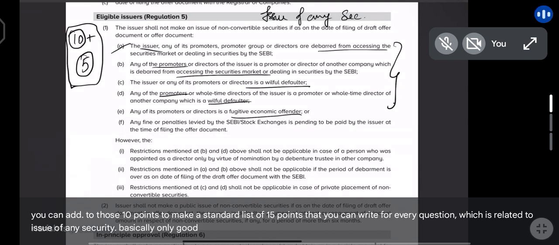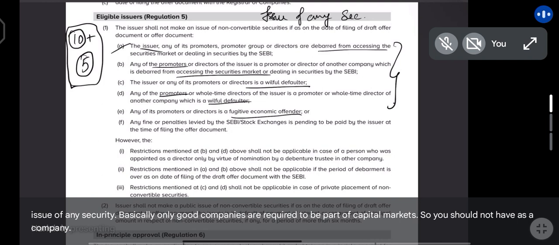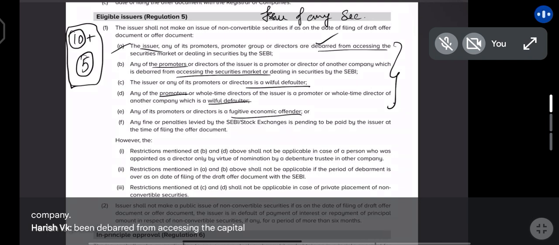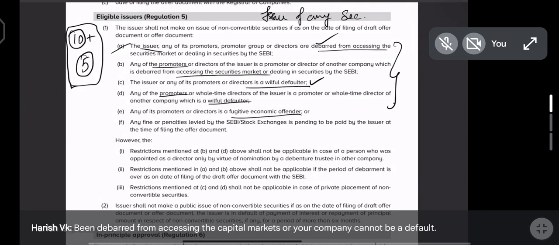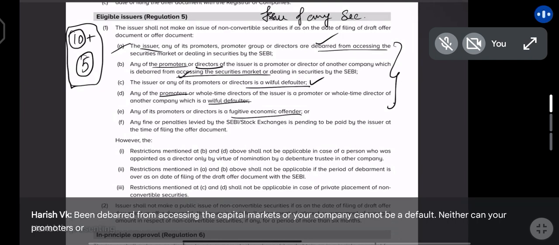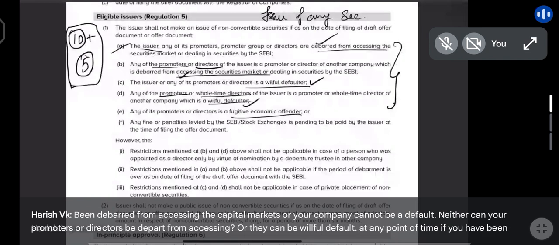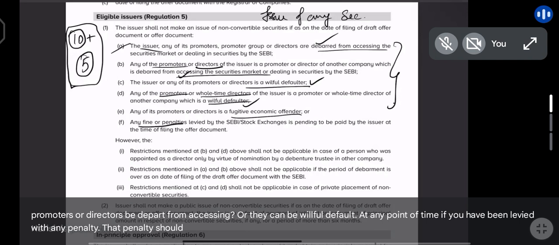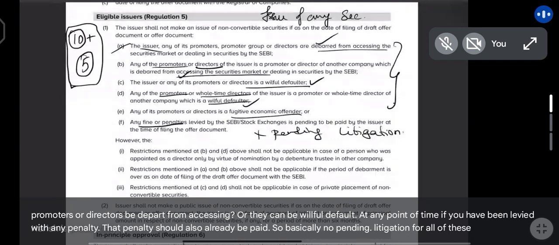Basically, only good companies are required to be part of capital markets. So you should not have, as a company, been debarred from accessing the capital markets, or your company cannot be a defaulter. Neither can your promoters or directors be debarred from accessing, or be willful defaulters. At any point of time, if you have been levied with any penalty, that penalty should also already be paid. So basically, no pending litigation for all of these companies.